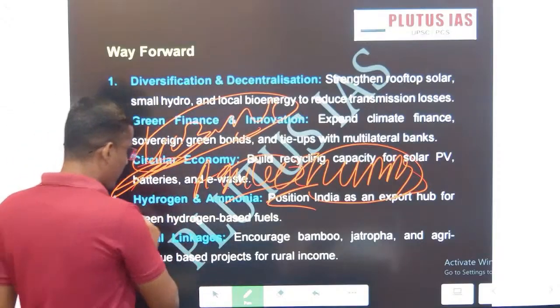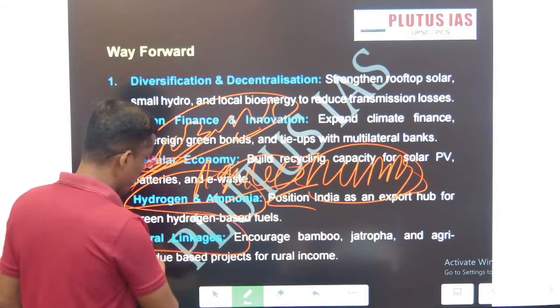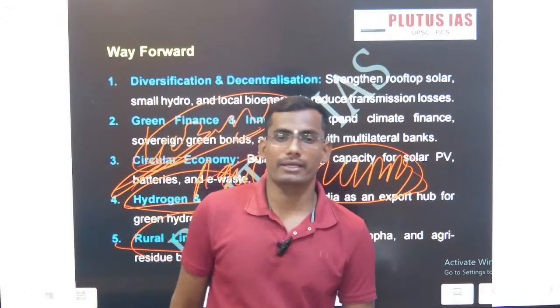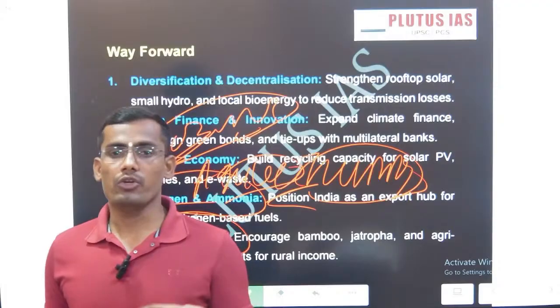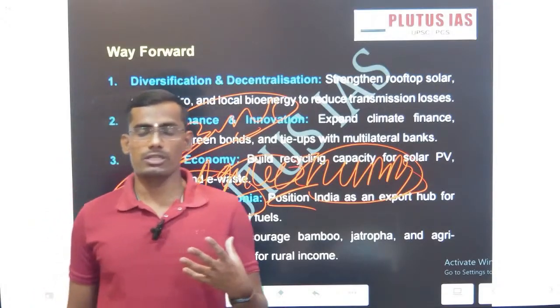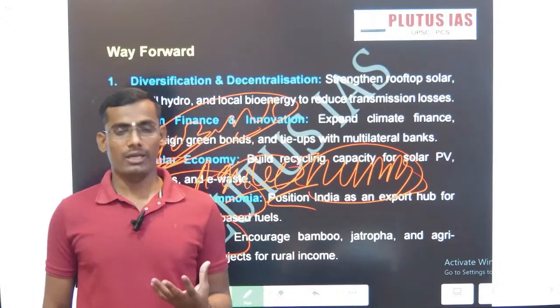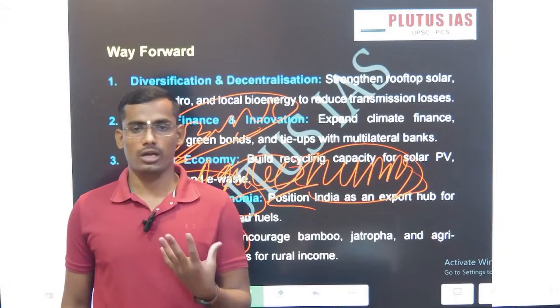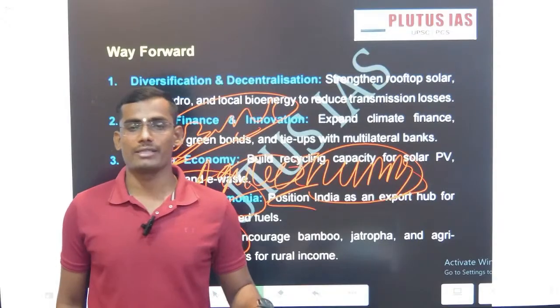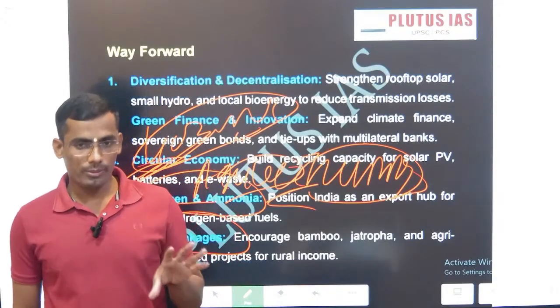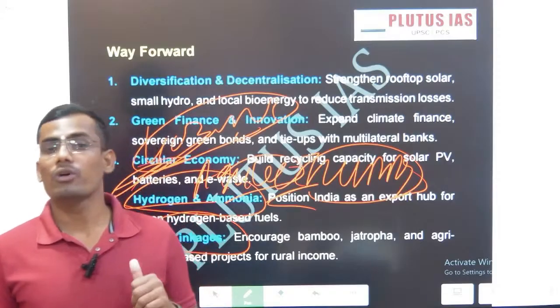Now next, green hydrogen and green ammonia. How can we maintain the green hydrogen and green ammonia? The best option is renewable energy production of green hydrogen. Okay, if you know green hydrogen, UPSC had asked an earlier question on these topics, what exactly it means. So remember this, how we can develop it through renewable energy.